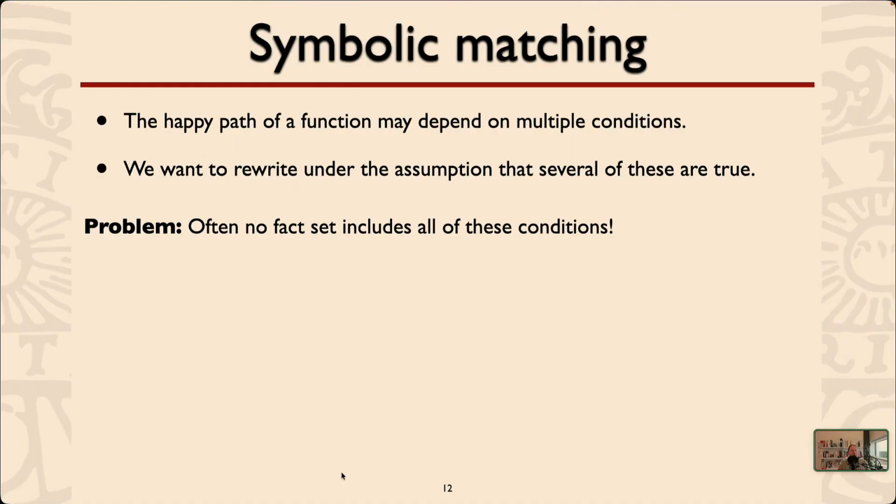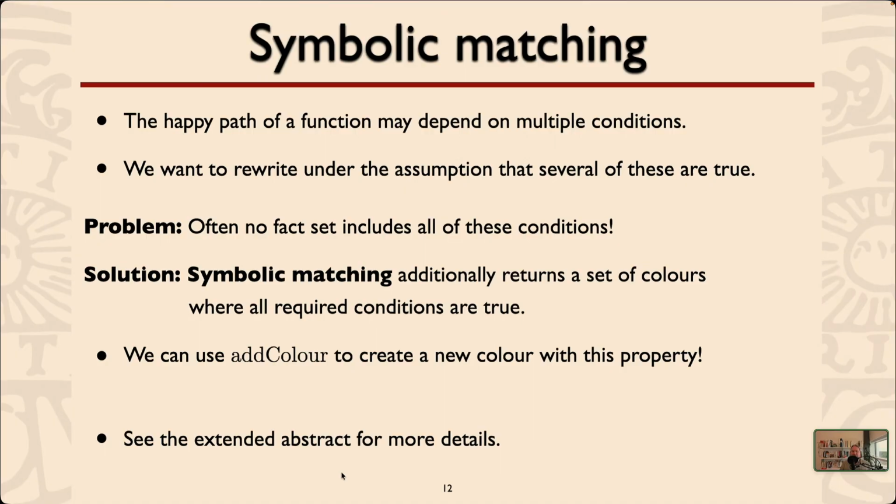But the problem is that we might not have a particular color with a fact set that includes all of these conditions. For that reason, we define a symbolic matching operation, which is implemented using the standard conditional matching, which additionally returns a set of colors where all the required conditions are true. And then we can just use add color to create a new color with that property. To see how this is implemented, you can look at the extended abstract.